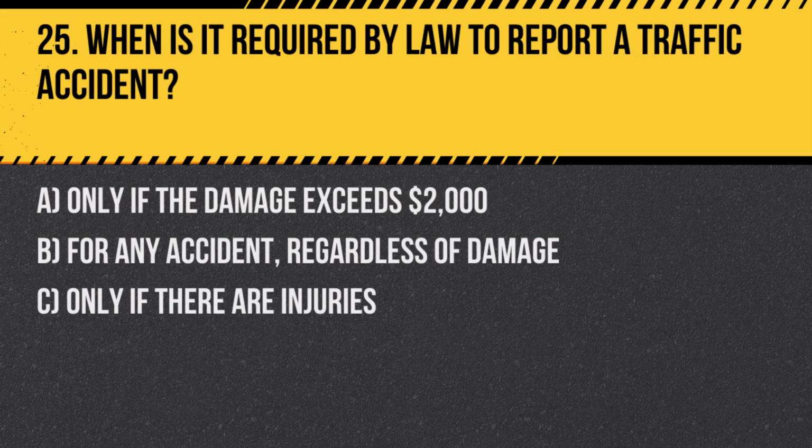Question 25. When is it required by law to report a traffic accident? A. Only if the damage exceeds $2,000. B. For any accident, regardless of damage. C. Only if there are injuries. Answer: A. Only if the damage exceeds $2,000. In Alberta, you must report any traffic accident where the total damage to all vehicles and property involved exceeds $2,000, or if there are injuries.